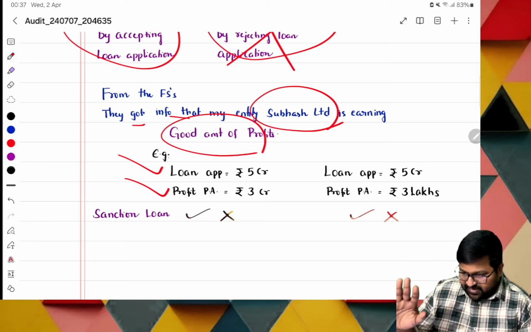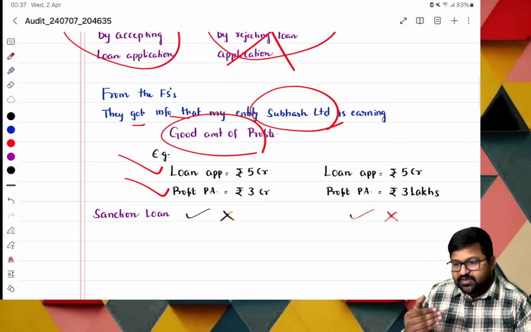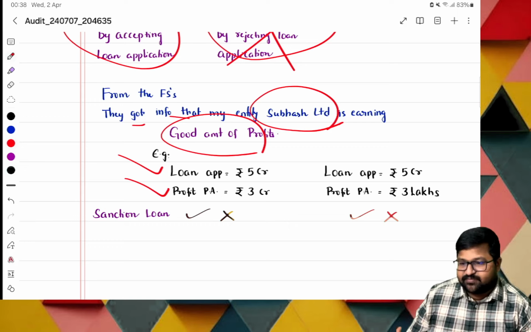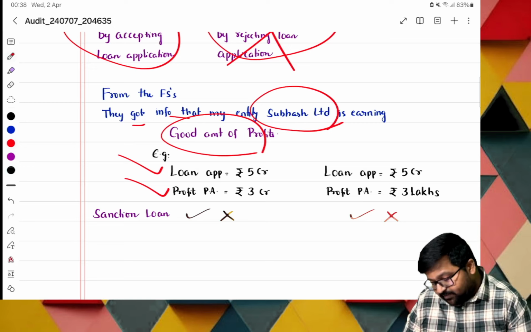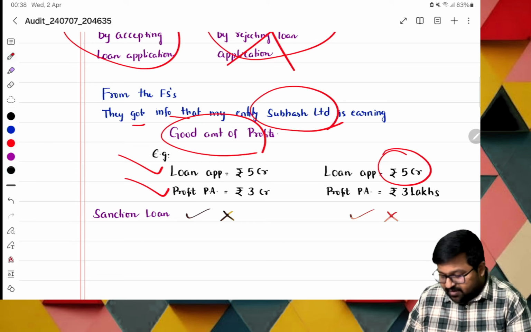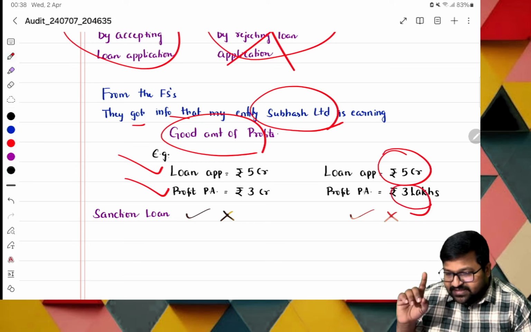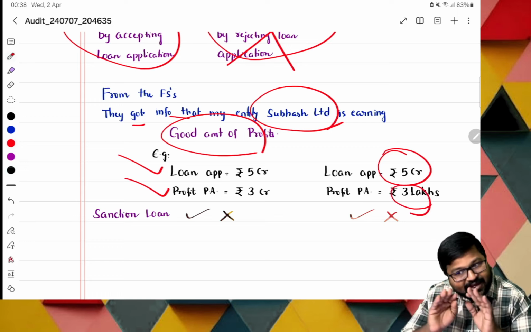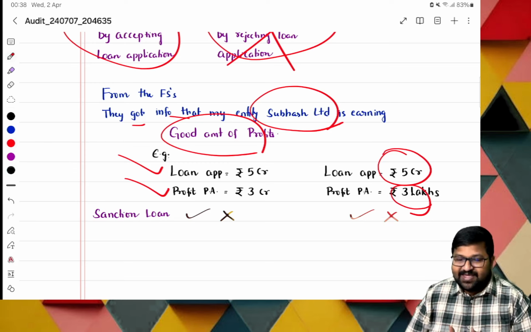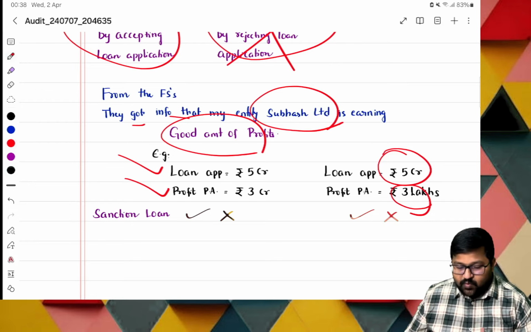The loan application is for 5 crores and the profit per annum is 3 crores. Definitely, a loan of 5 crores with some EMI can be covered. There is no issue at all. But see this part: the loan application is for 5 crores and my profit per annum is 3 lakhs. Is it risky or not? The bank cannot sanction the loan in this case because the risk is increasing. See the scenario. Even the bank is using our financials.